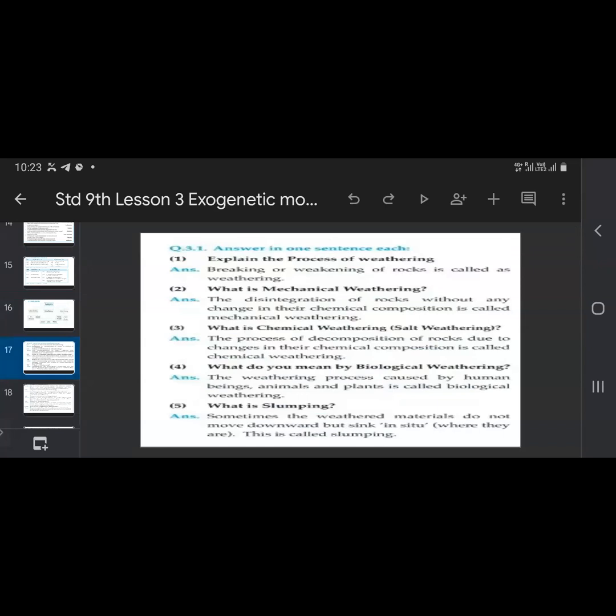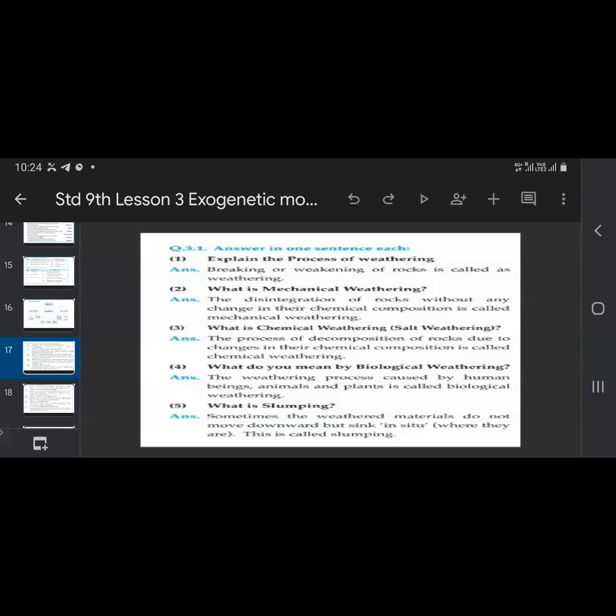The deterioration of rocks without any chemical changes, the disintegration, is called mechanical weathering. In chemical weathering, the rock is decomposed through chemical change.